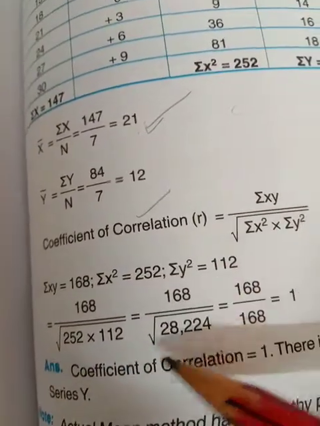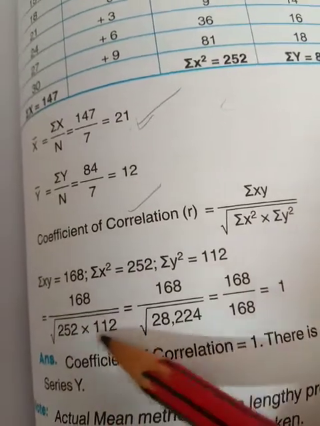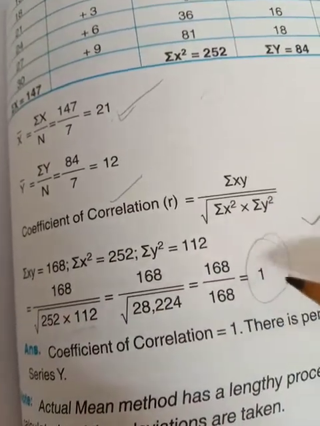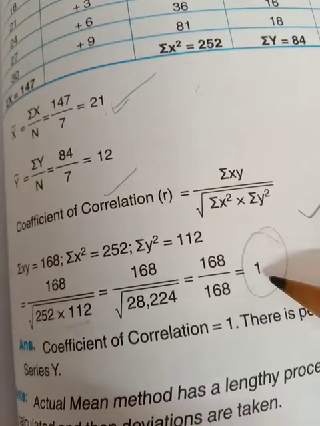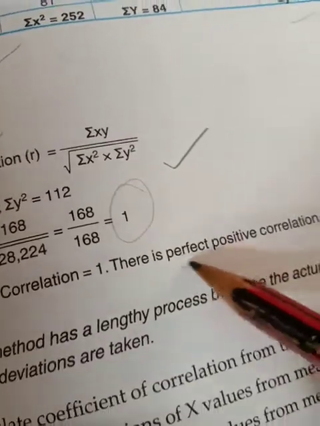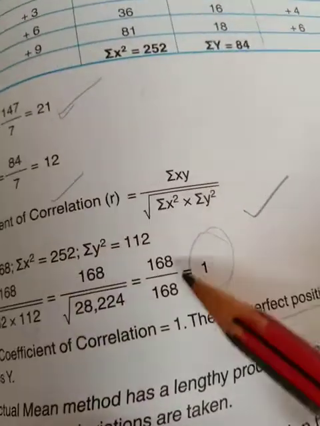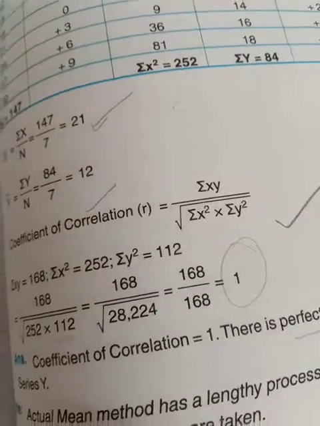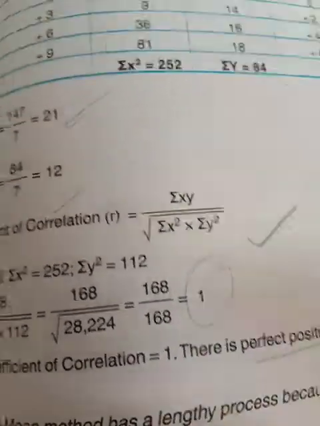After putting in all the values, first you do the multiplication, and then under the root, it will come as 1. That is the perfect correlation. This is showing perfect positive correlation, because the value comes in positive. The answer of correlation can also come in negative. Fine. So this is the actual mean method, and this is the formula you have to learn.